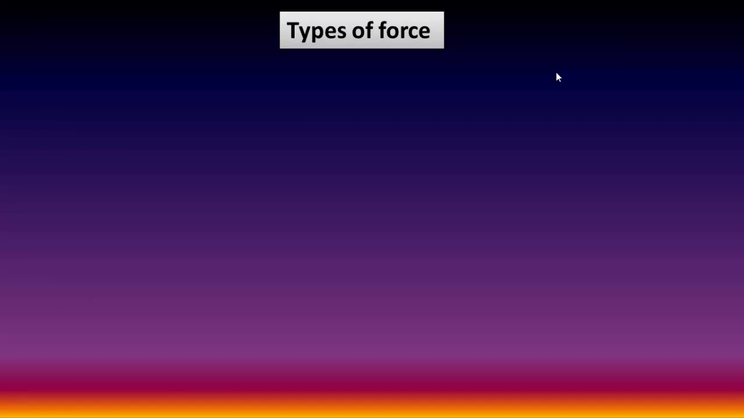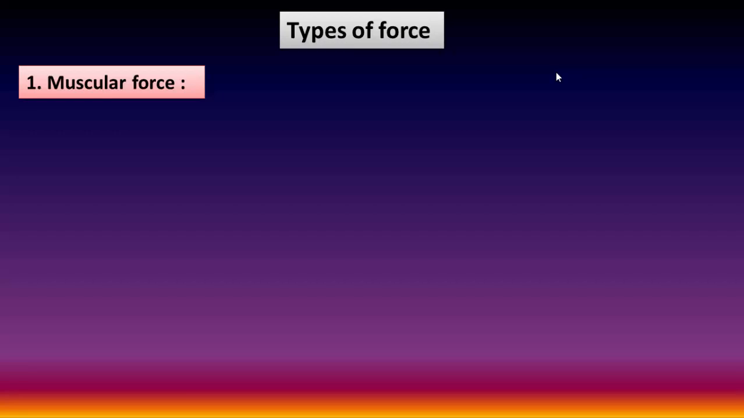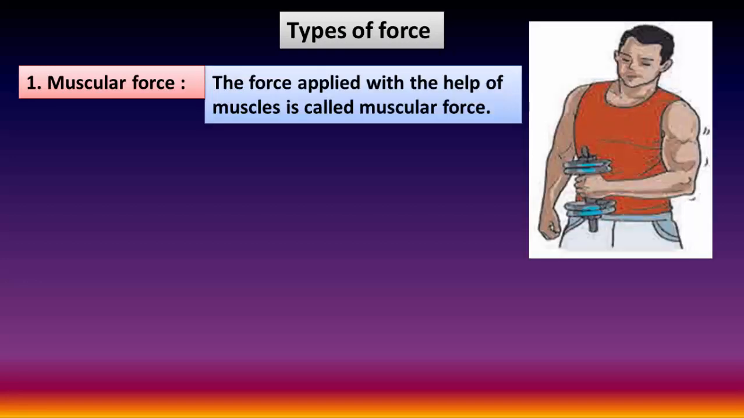Types of force. The first type is muscular force. What is muscular force? The movement takes place with the help of bones and muscles in the body. Here the person in the picture alongside is lifting the weight by using muscular force. This means the force applied with the help of muscles is called muscular force.